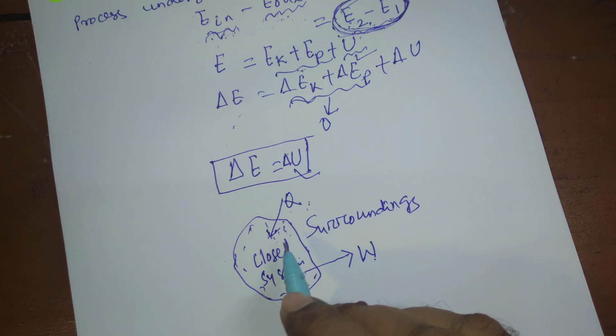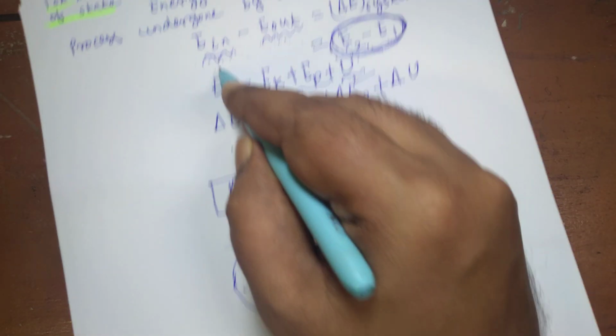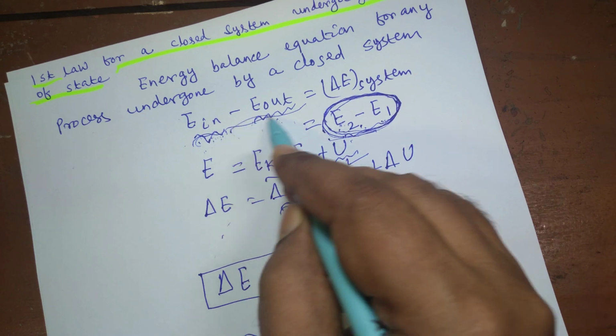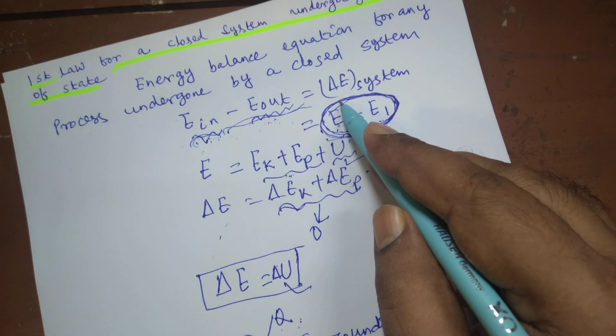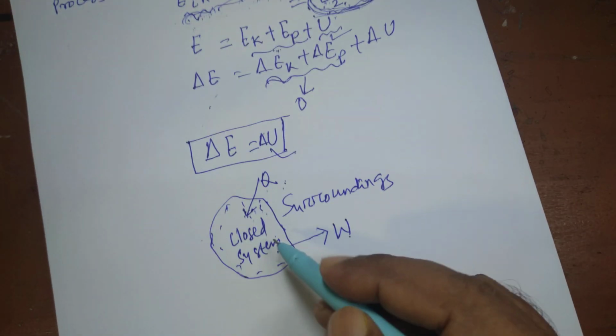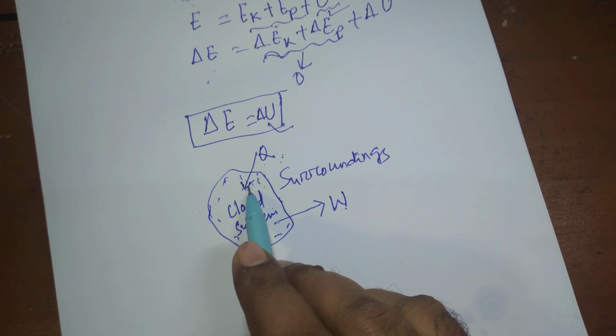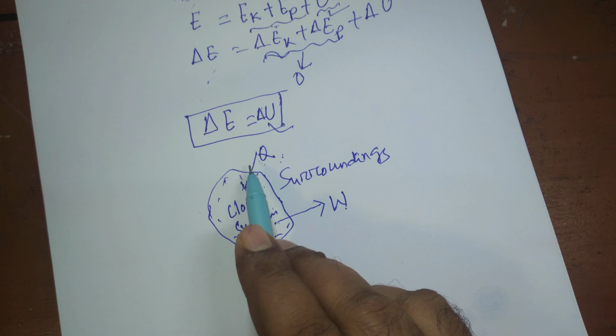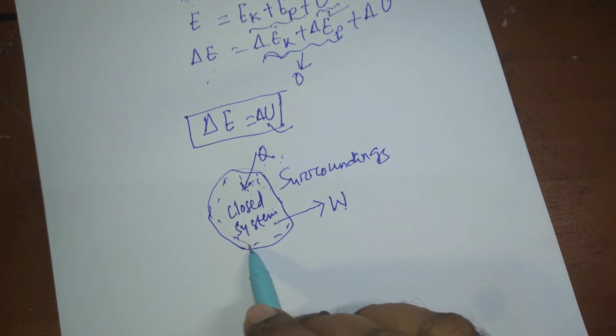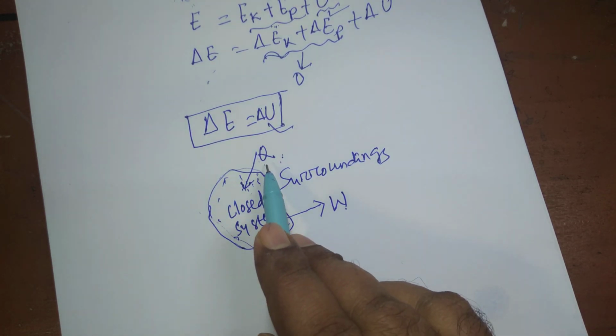So if you put this governing equation, E in minus E out is equal to delta E of the system, the equation will be like this. Here E in, energy entering into the system, is only the heat interaction that takes place. Of course, the wall has to be adiabatic, otherwise no heat flow can take place between the system and surroundings.